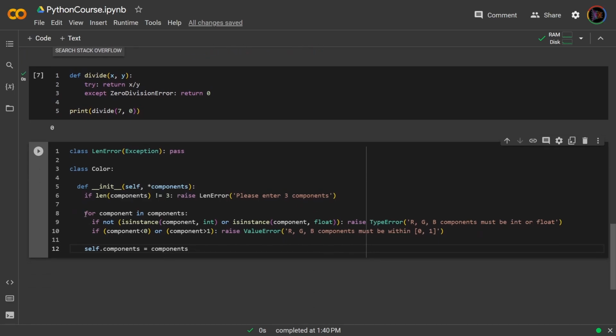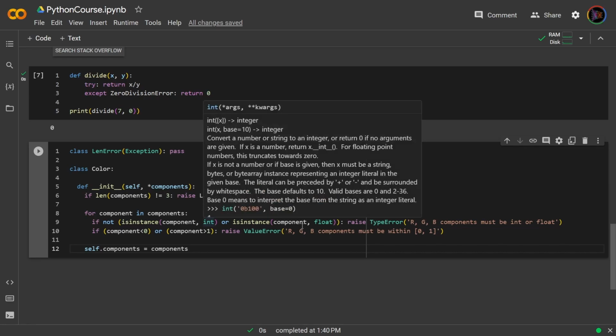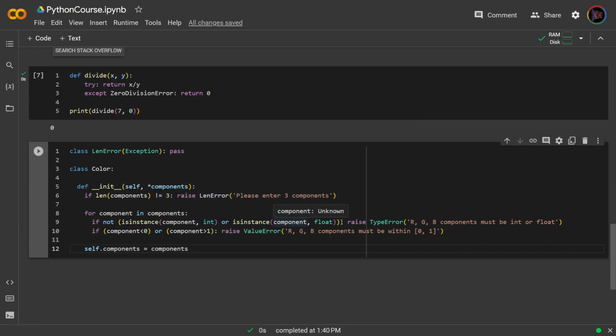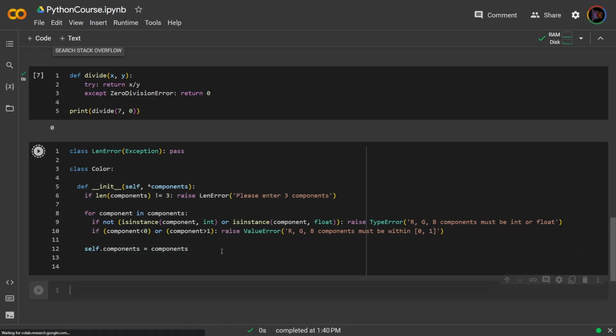And then I go through each component. I check if the component is an integer or a float. If they're not, then I raise a TypeError: these must be integers or floats. Lastly, if these two conditions are met, I check if the component values are within 0 and 1, or else I get a ValueError: components must be within 0 and 1. And then, once that's all satisfied, I set the components. Okay? So let me run this.